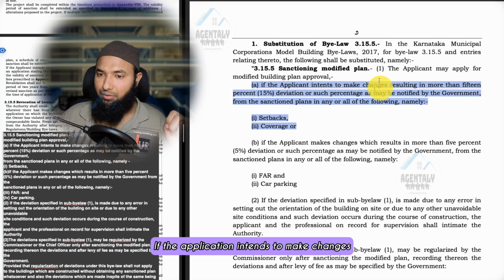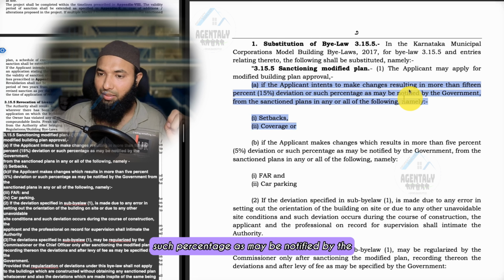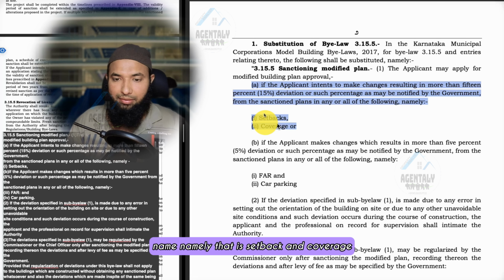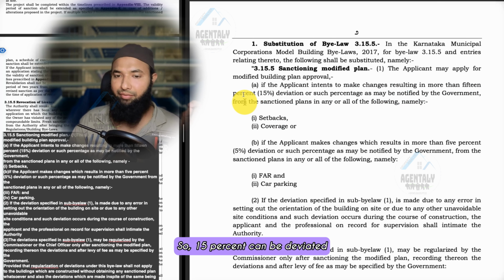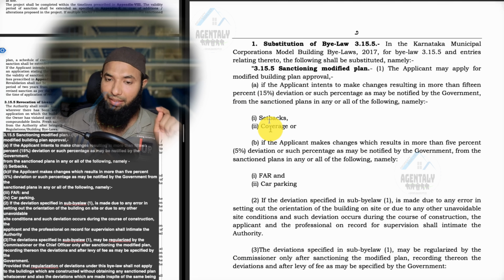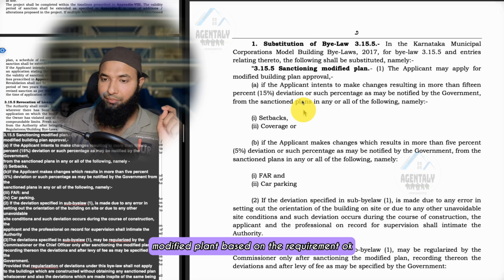So if the applicant intends to make changes resulting in more than 15% deviation, or such percentage as may be notified by the government, from the sanctioned plan in any of the following, namely setback and coverage. They are telling more than 15%. If it is deviated by more than 15% in setback and coverage, then they can apply for a modified plan based on the requirement.